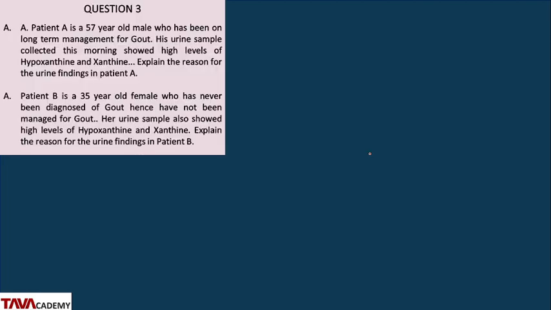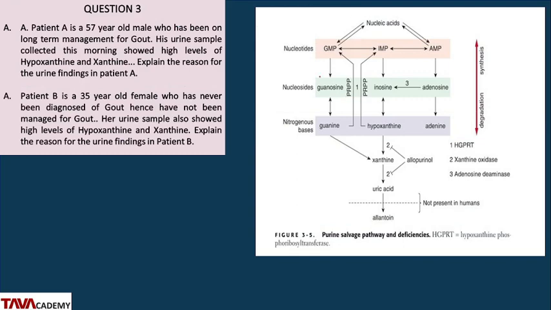So let's go again. So patient A now, understand the metabolism of purines, the degradation of purines. Purines are degraded to hypoxanthine and guanine mainly, even adenine, but most of the time we'll limit it to hypoxanthine and guanine. And guanine is converted to xanthine. Hypoxanthine is also converted to xanthine, and xanthine to uric acid. So what is gout? Gout is excessive production of uric acid. That is gout. So if a patient has gout, what we give as a drug is allopurinol, which inhibits the activity of xanthine oxidase, the enzyme that converts hypoxanthine to xanthine and xanthine to uric acid.